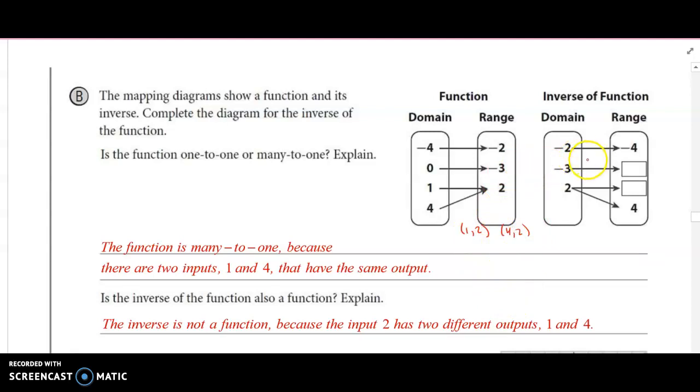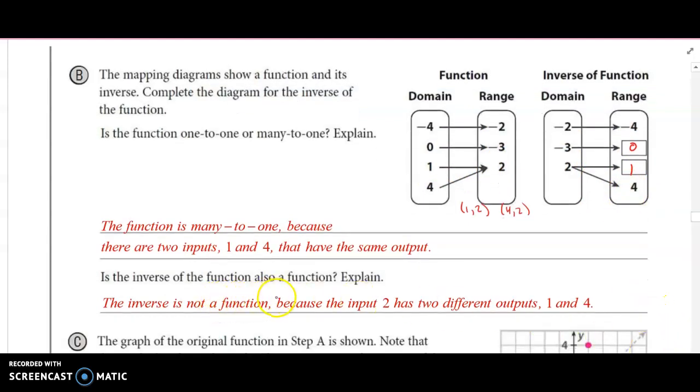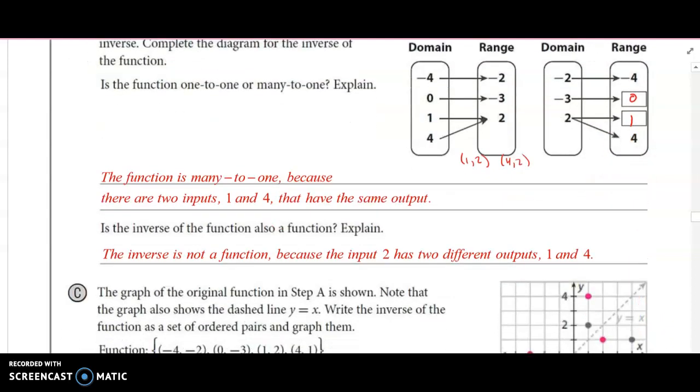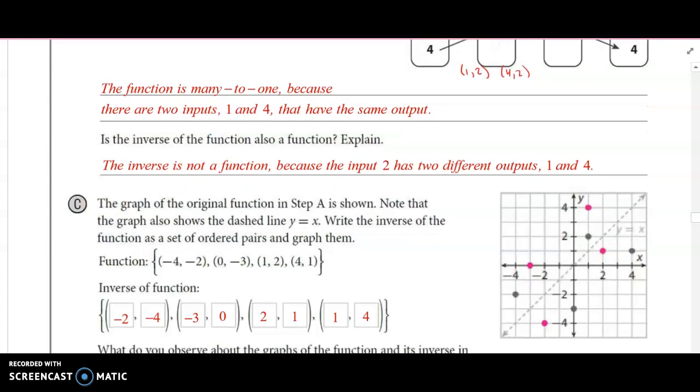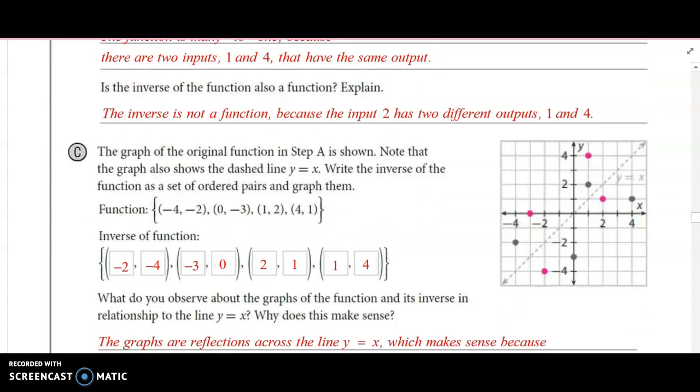But it is the inverse of the function. So let's see, -2 gets mapped to -4, -3 gets mapped to 0, -2 gets mapped to 1, and 2 gets mapped to 4. So let's see what it says. The inverse is not a function because the input 2 has 2 different outputs. So anytime that a value gets mapped to more than one number, we're just going to say it's not a function. Okay, so there just has to be unique values between the x and y's.